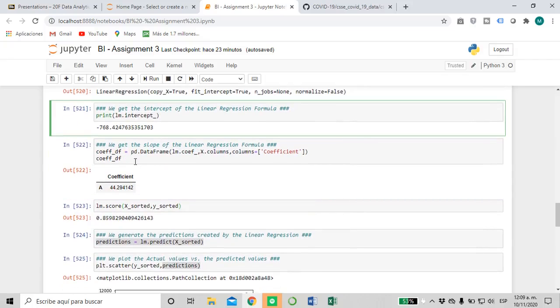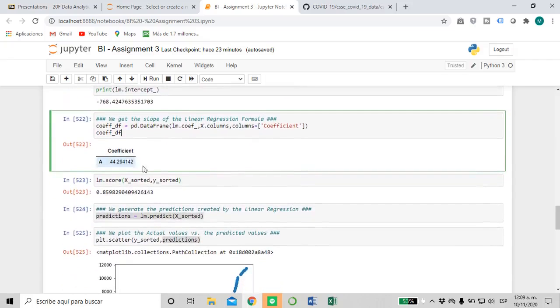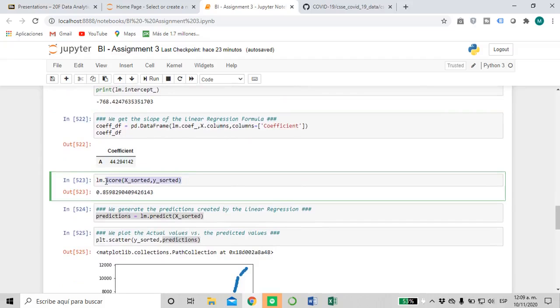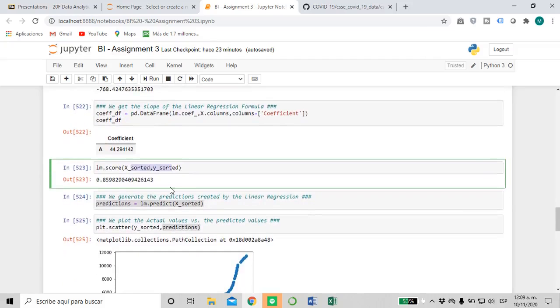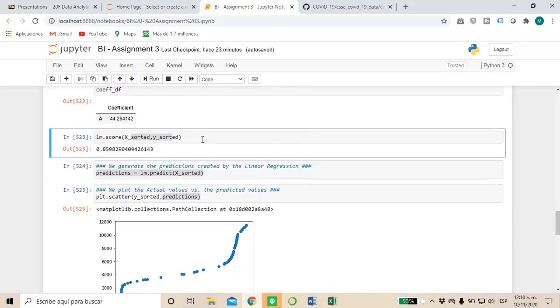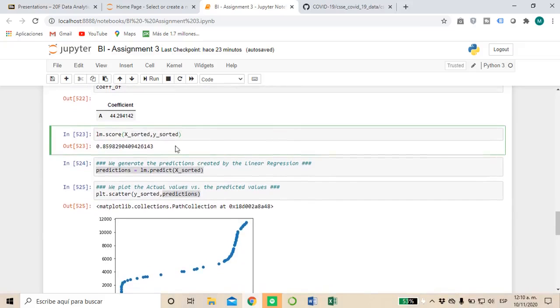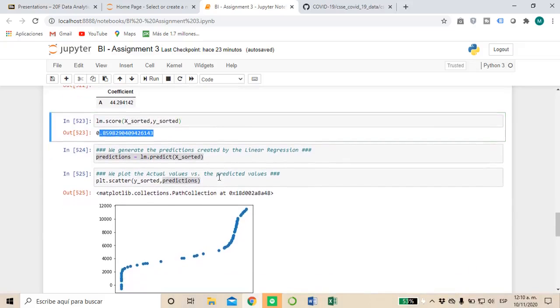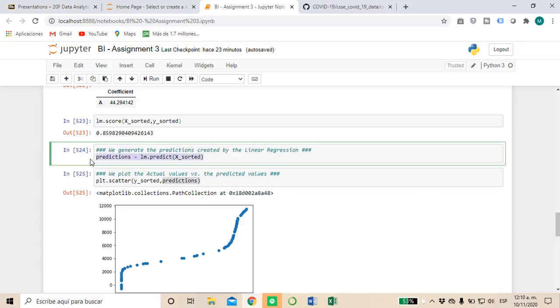So now that we have our formula, we can make the predictions. And this is our score of the data using the test data, or our R-squared. So we have that the linear regression adjusts to the data at 85%, almost 86%. And I think that's not bad at all for a linear regression. Our R-squared, 86%.